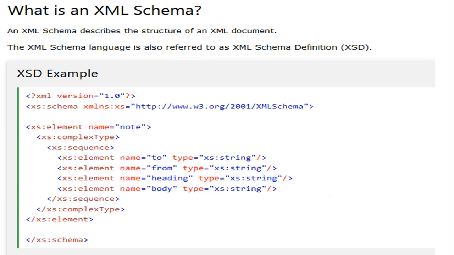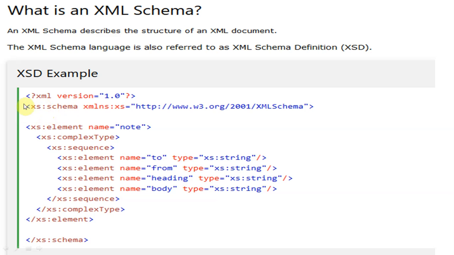In this example we have an XML schema, and you can see here xs:schema, not xml schema.